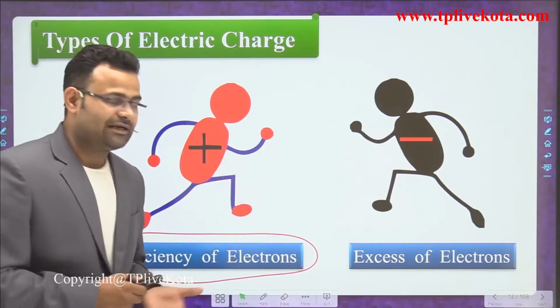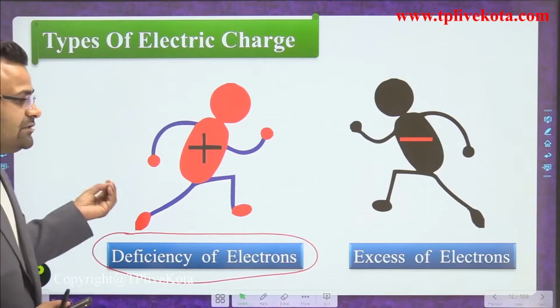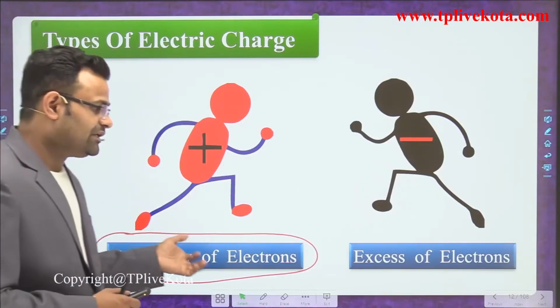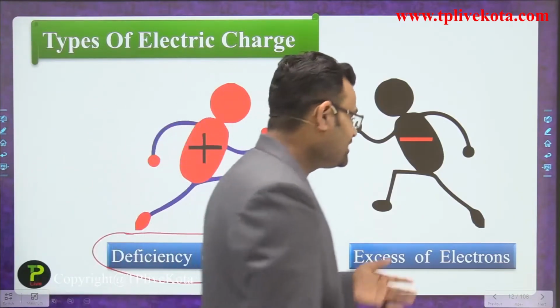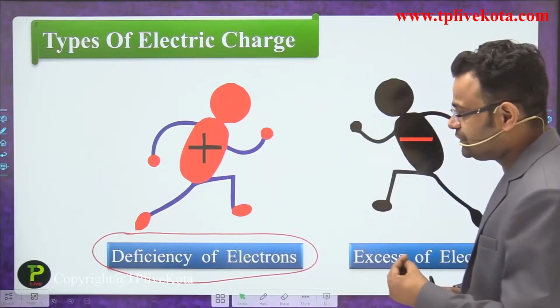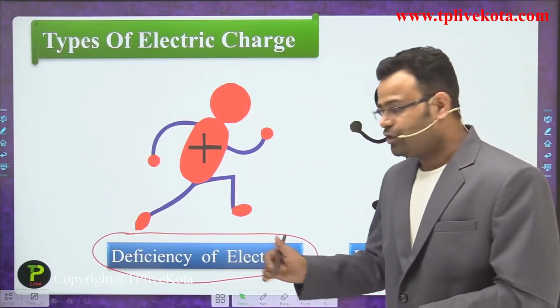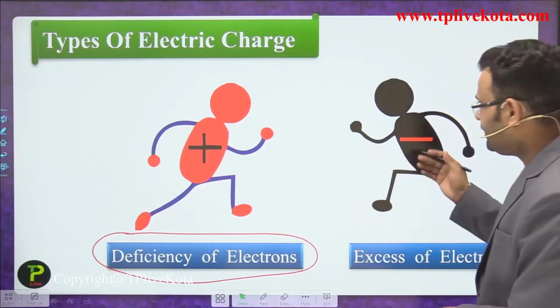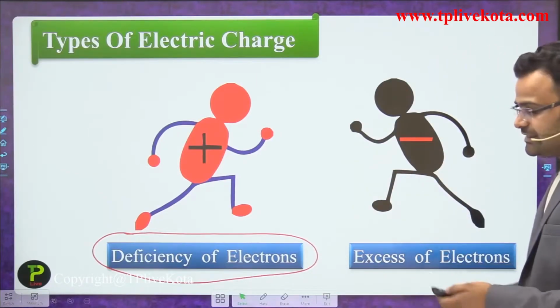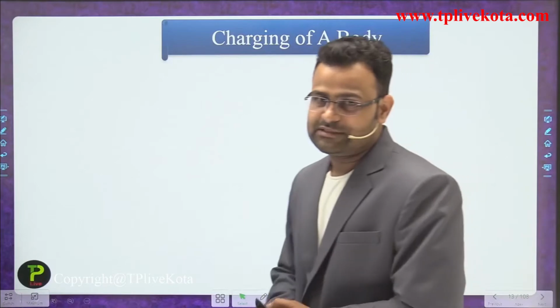So these are the two types of charge: the first is positive charge and the second is negative charge. A body becomes positively charged due to a deficiency of electrons, and a body becomes negatively charged due to an excess amount of electrons.